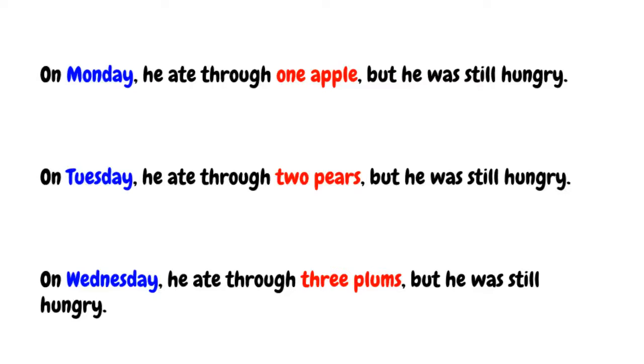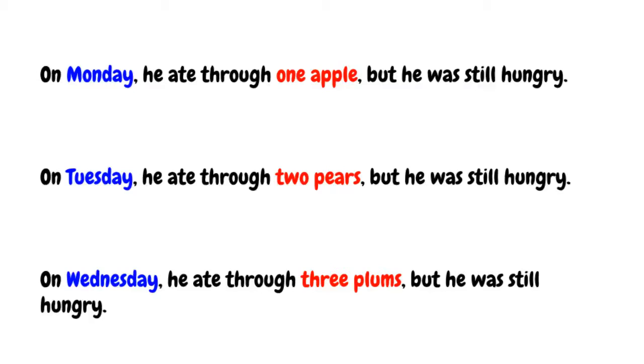Let's move on to the next one. On Wednesday, Wednesday is also a day, he ate through some fruit, some food, but he was still hungry. All right, so we see a pattern right now. On a day, he ate through a number and a piece of food. All right, but is there more pattern? I think there is. Let's look at the blue letters.